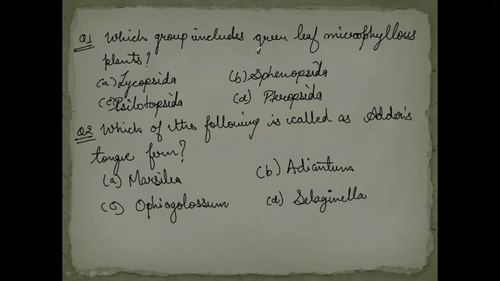For the first question, the answer is Lycopsida. And for the second question, the answer is Ophioglossum. Clear? Let's see question number 3 we have. Adiantum is called walking fern due to... I told you we'll be discussing this example again in the questions. Adiantum.